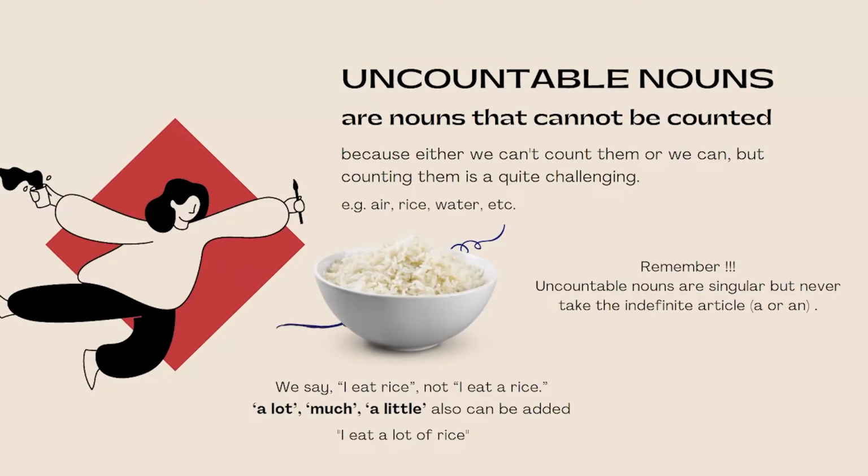Next is uncountable nouns. Uncountable nouns are nouns that cannot be counted, because either we can't count them or we can, but counting them is quite challenging. For example, air, rice, water.